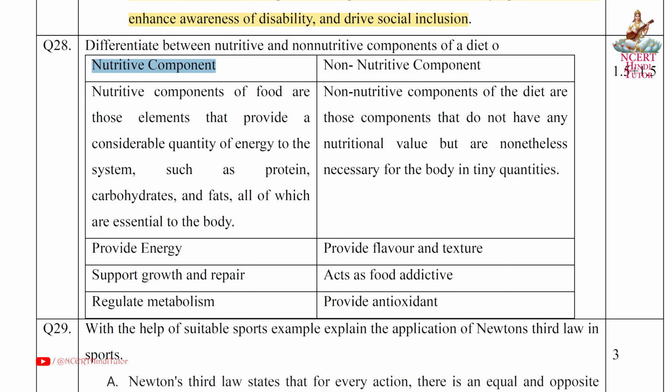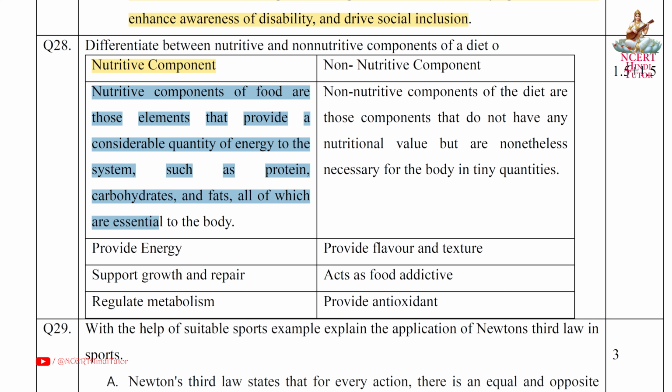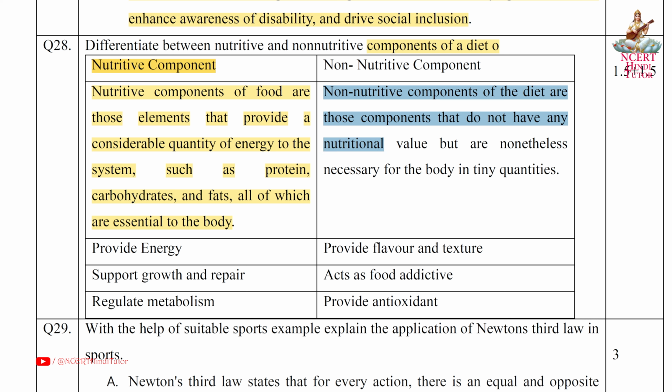Answer. Nutritive component. Nutritive components of food are those elements that provide a considerable quantity of energy to the system, such as protein, carbohydrates and fats, all of which are essential to the body. Non-nutritive component. Non-nutritive components of the diet are those components that do not have any nutritional value but are nonetheless necessary for the body in tiny quantities.